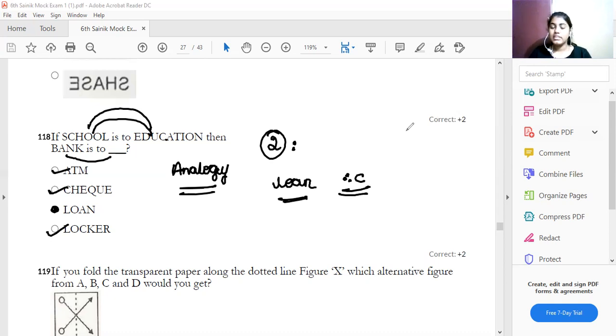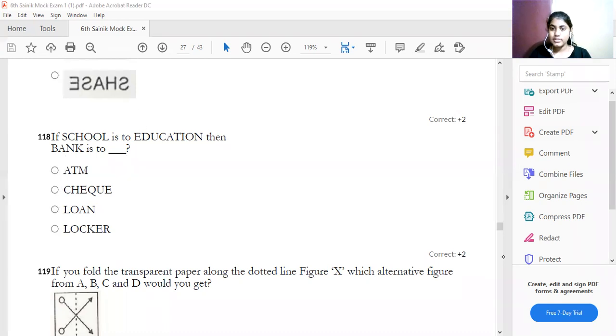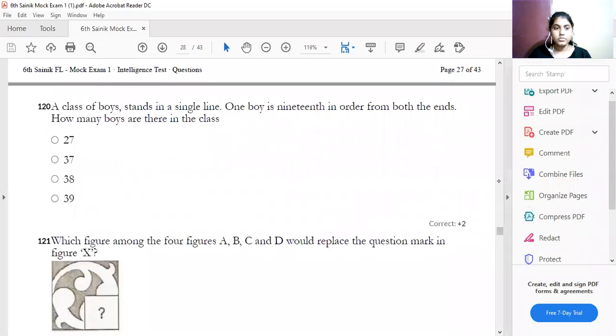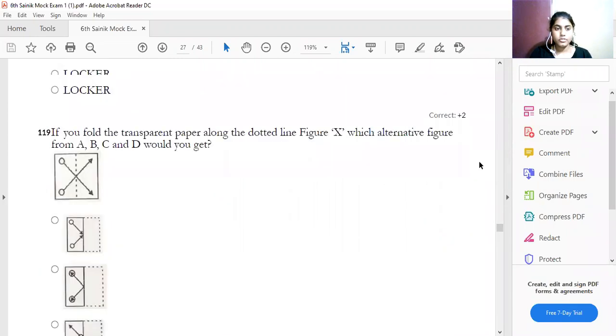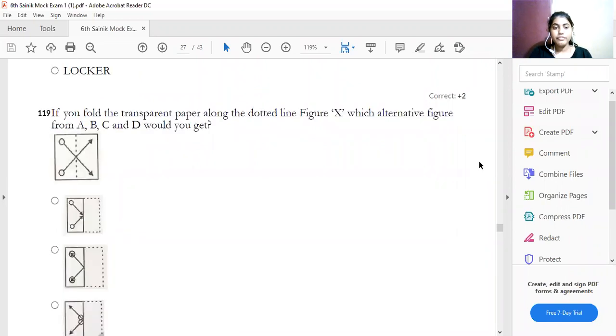The next question. If you fold this transparent paper sheet along the dotted line, figure X and alternative figures A, B, C, D, what will you get? This chapter is called punched hole pattern, or paper folding.